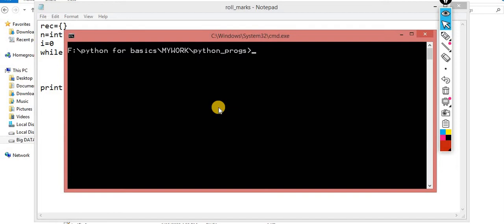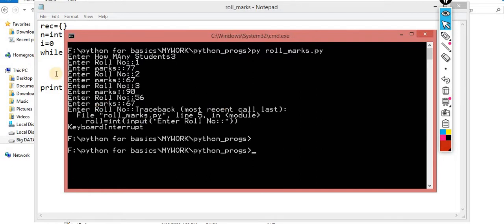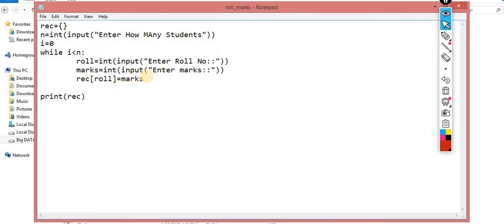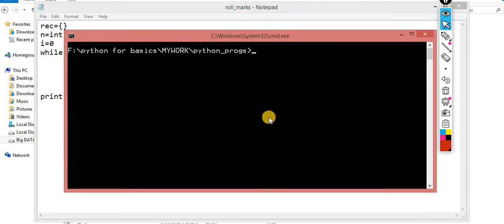Okay, for the same, roll and marks.py. How many students do you want to enter? I say 3. Roll number 1, the marks are, let's suppose, 77. Roll number 2, the marks are 67. Roll number 3, the marks are 90%. What exactly happened? Why so? Because we forgot to increment this. We forgot to increment it, so this is an infinite loop.